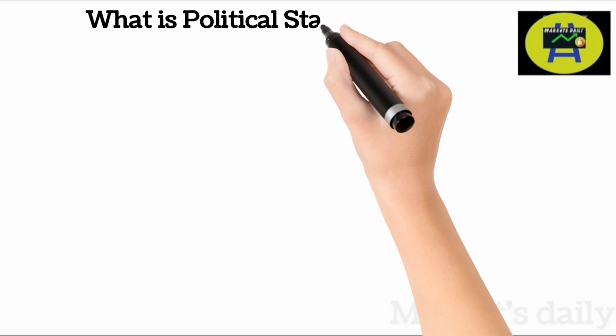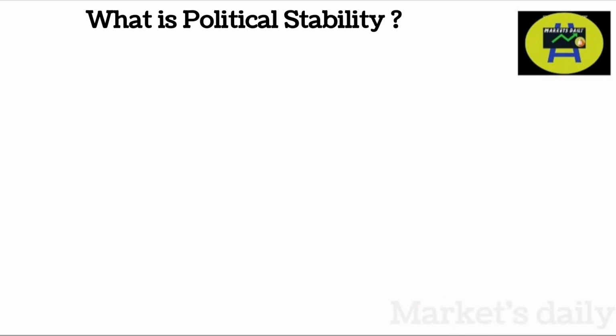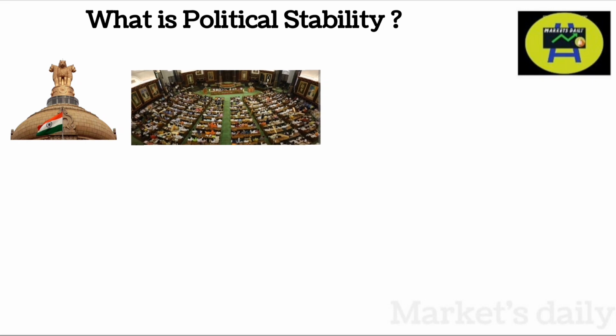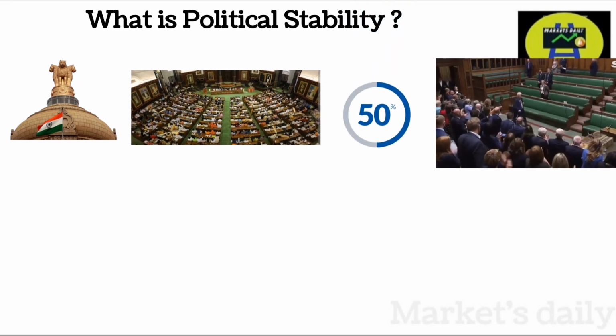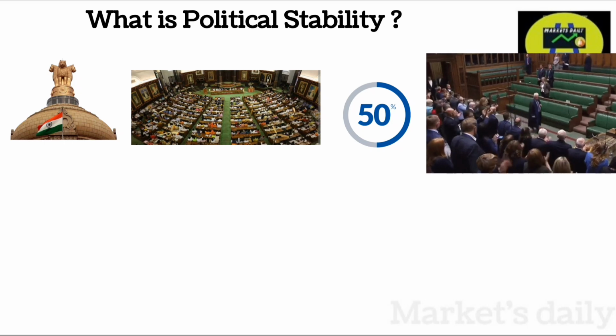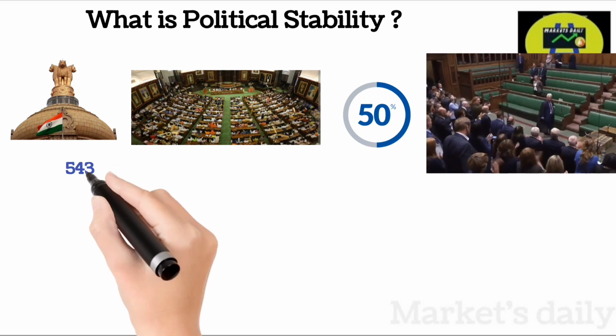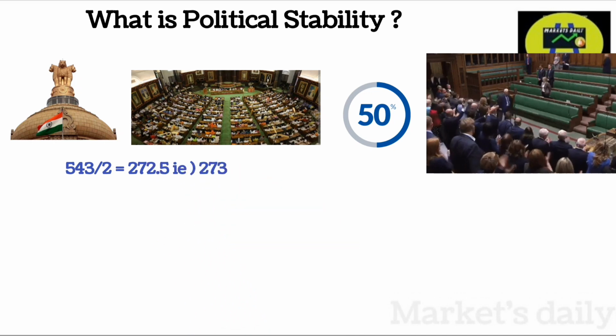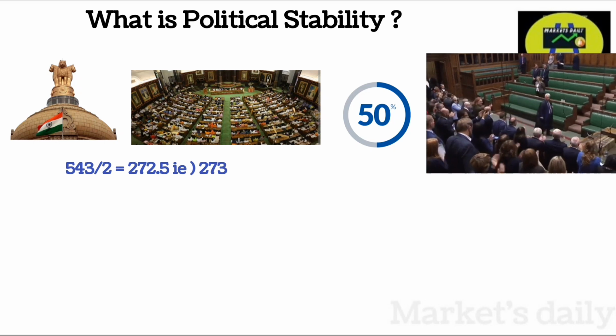What is political stability? Political stability means the government at the center must have a strong hold in the parliament. That is, a party should have won more than 50% of the seats in the Lok Sabha. In Lok Sabha, there are totally 543 seats, and a party should have won more than half of the seats, that is, more than 273 seats. They are generally considered as majority governments and they do not have any fear of collapsing.